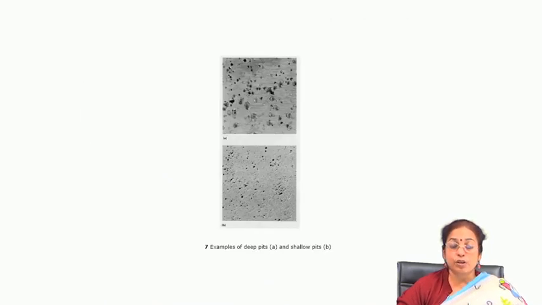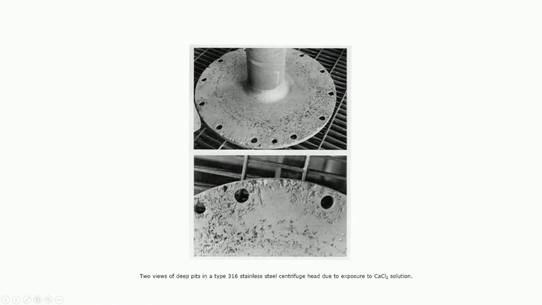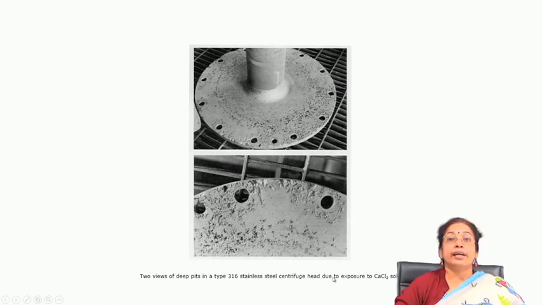Now I will show a few examples of pit formation. For example, this is the top view of deep pits in a type 316 stainless steel centrifuge head due to exposure to calcium chloride solution. You will find pits here and there, almost irregular in nature, and the distribution is not really uniform. Somewhere it is very large, somewhere quite less.